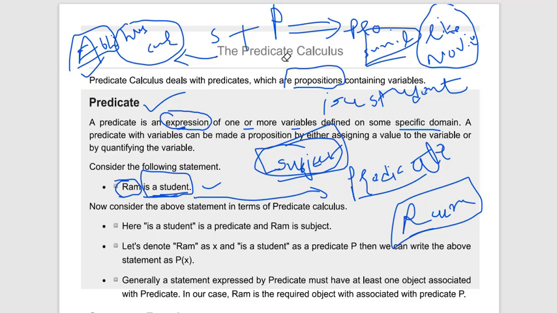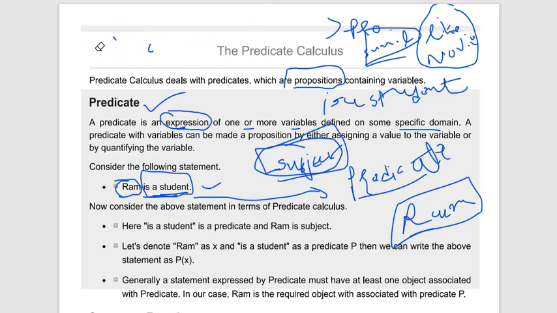You can also take an example like: all the students in school have a bike, or let's say a smartphone.